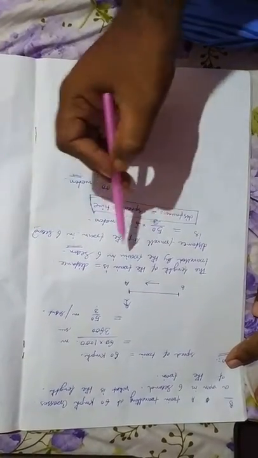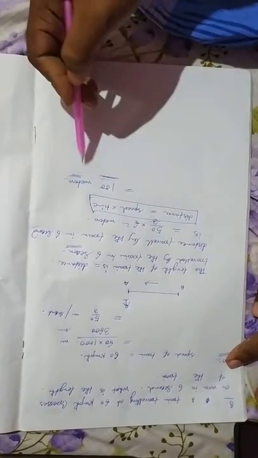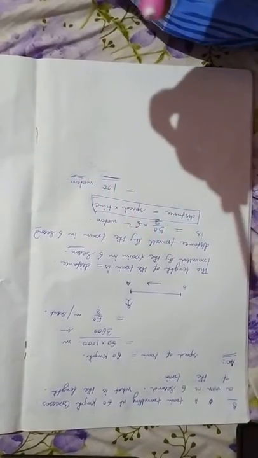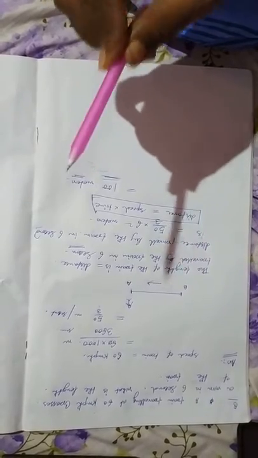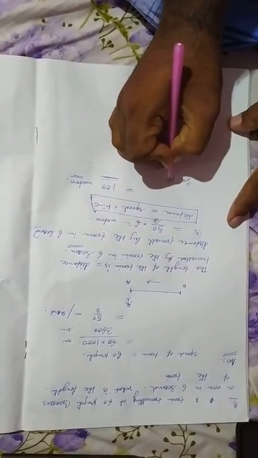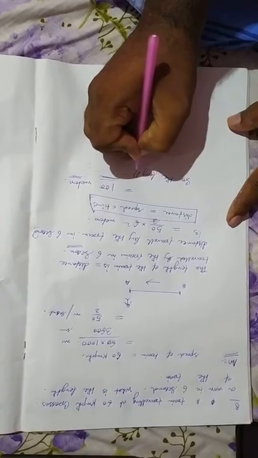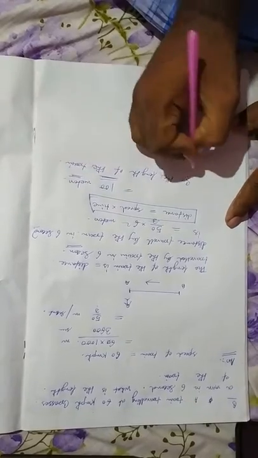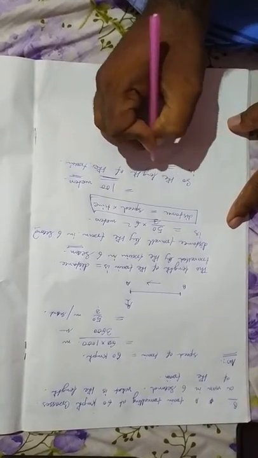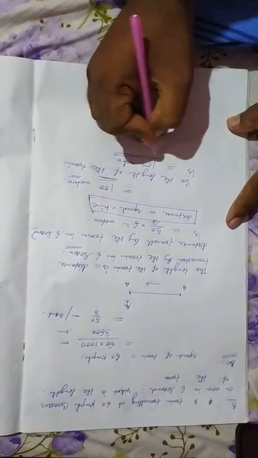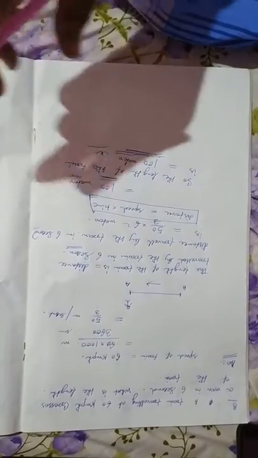So that means the length of the train should be 100 meter, because we know that the length of the train is the distance traveled by the train in 6 seconds. So the length of the train is equal to 100 meter. This is the answer. Okay, completed.